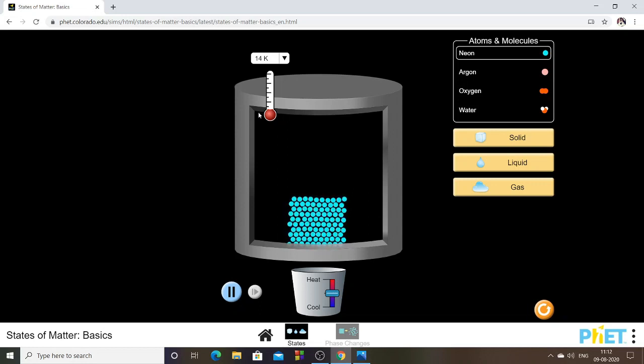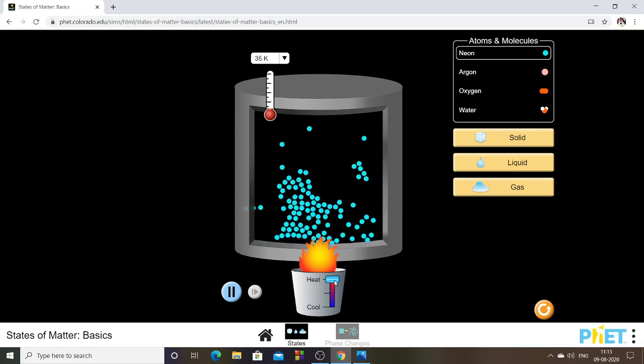Now let me raise the temperature. There is a small button, so hold your mouse over it and drag it up. You find the heat, and when you increase the heat, you are also able to find the change in numbers.